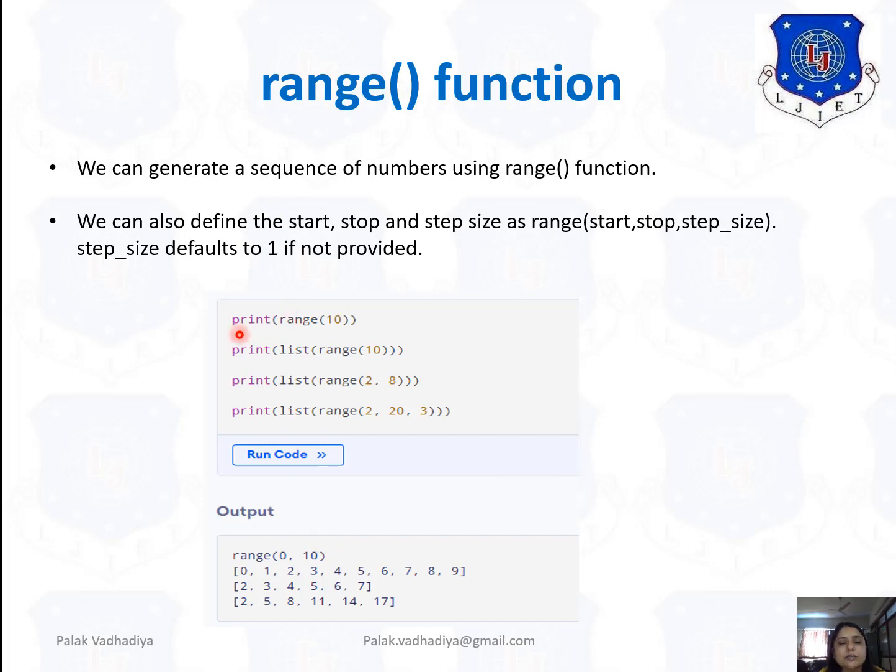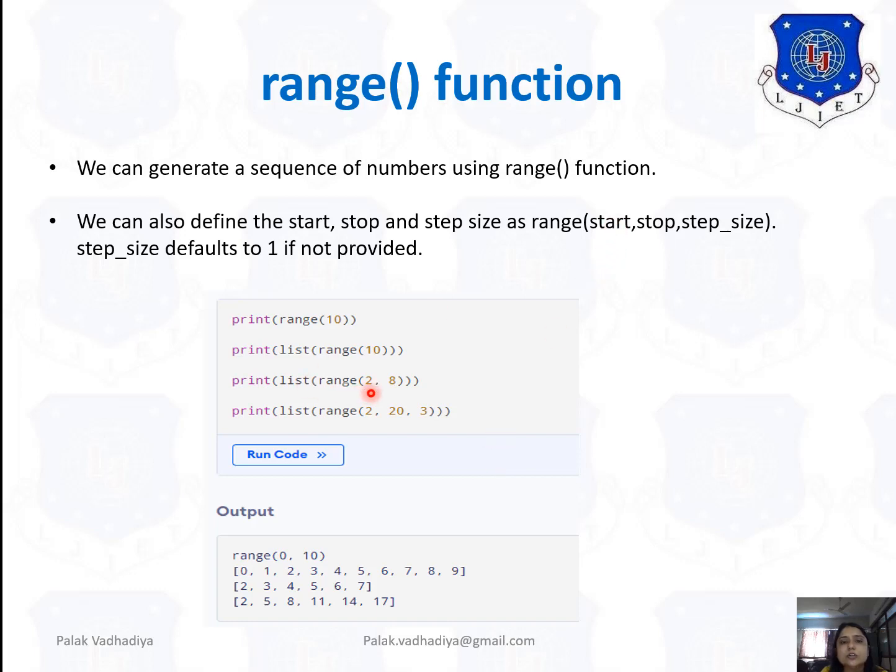Now here I'll just give you some examples. If you type print range 10, it simply gives us the range object, because range is a lazy function. So you have to wrap it in a list. When you type list of range 10, then definitely it will give you all the numbers. That is, it will start from 0 and it will not include the last number, that is 0 to 9.